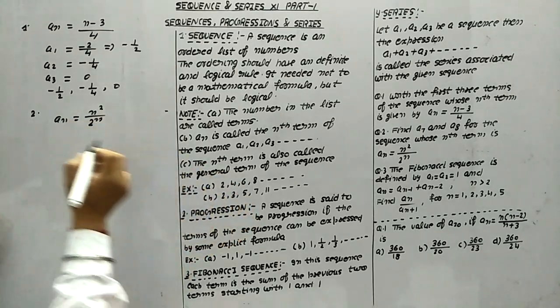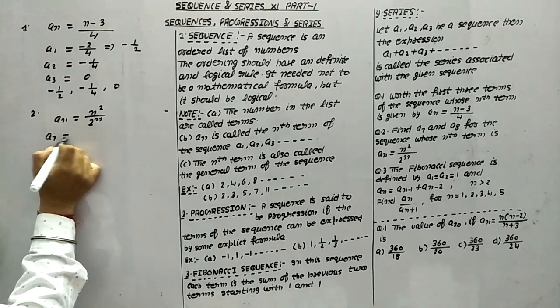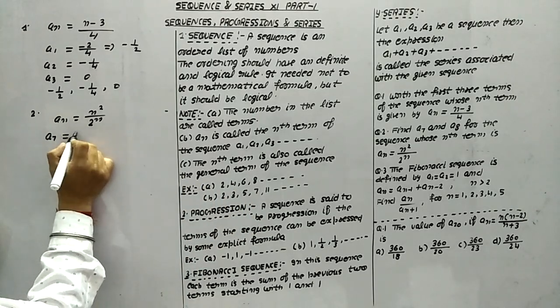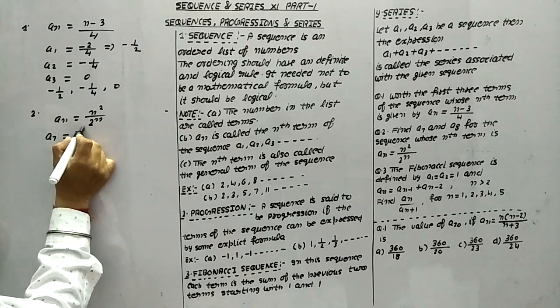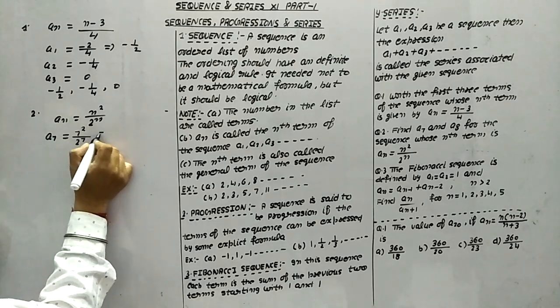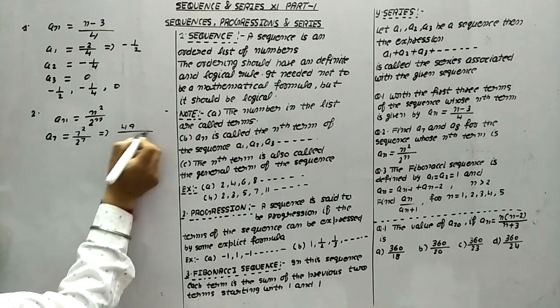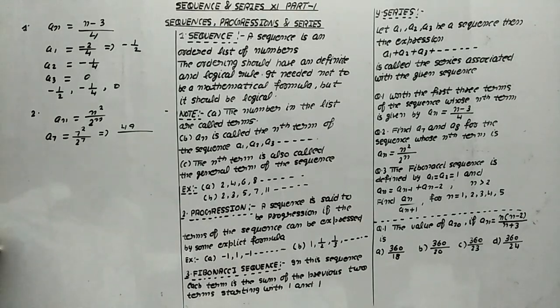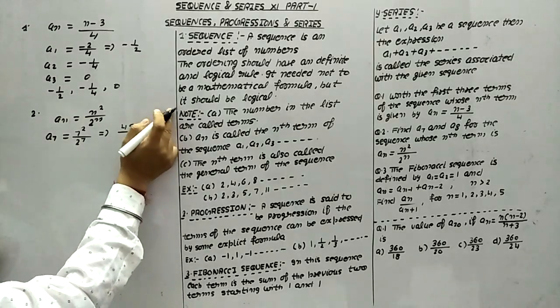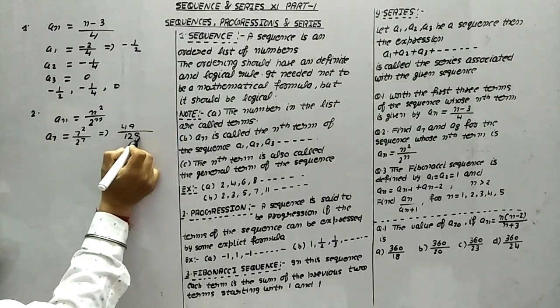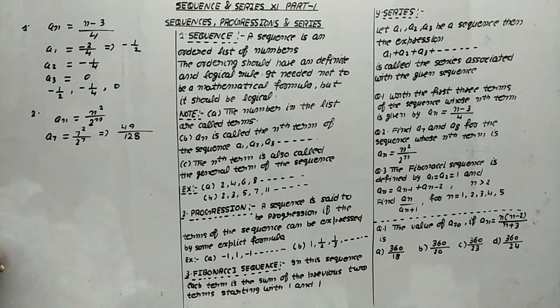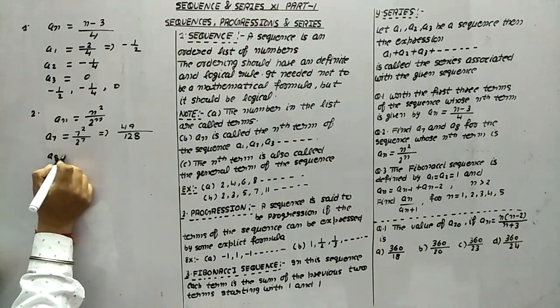Now the second question. In the second question an is given as n square upon 2 raised to power n, and we have to find out a7 and a8. a7: wherever there is n, substitute 7. 7 square upon 2 raised to power 7. 7 square is 49. As we know, 2 raised to power 4 is 16, 2 raised to power 5 is 32, 2 raised to power 6 is 64. So this becomes 128.